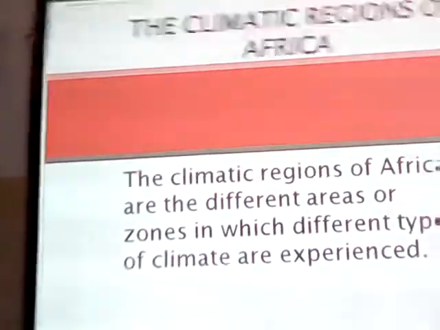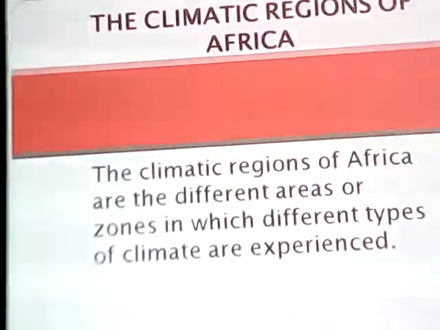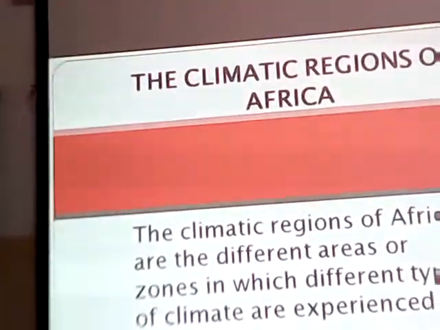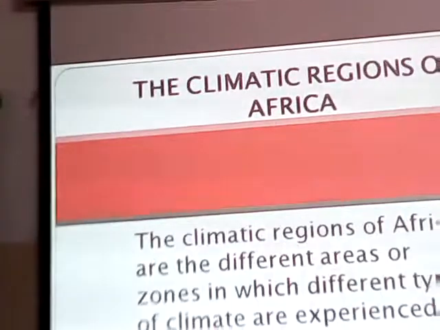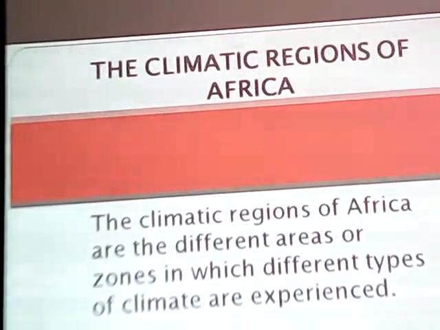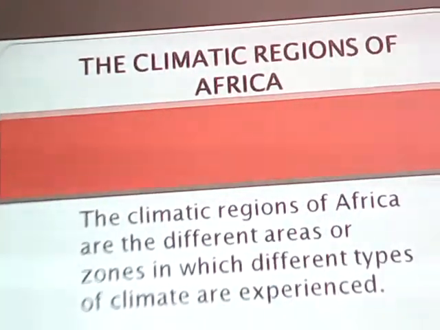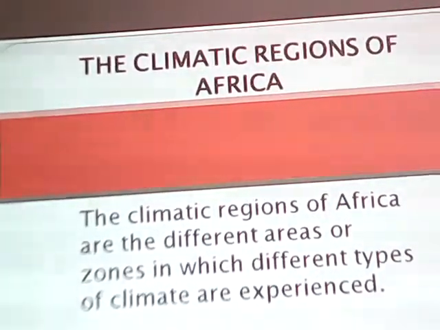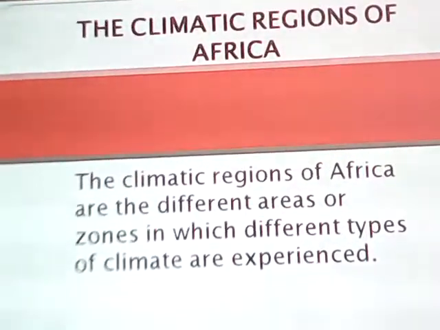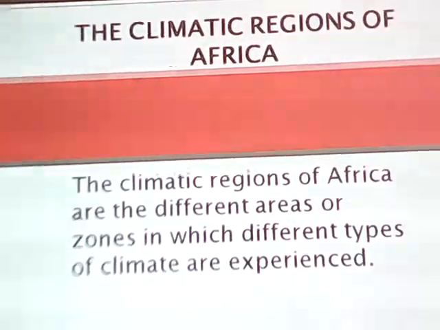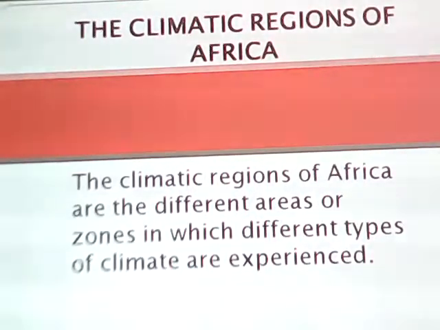Talking about the climatic regions of Africa, we are kicking off the real topic of climate. In the previous two lessons, we were just getting a certain revision, but I want us to begin the real topic of the climate of Africa by beginning with the climatic regions of Africa. I'm having a statement here, and it is saying the climatic regions of Africa are the different areas or zones in which different types of climate are experienced.